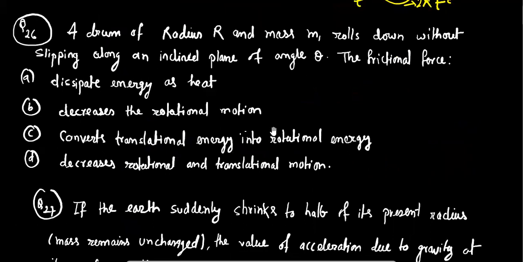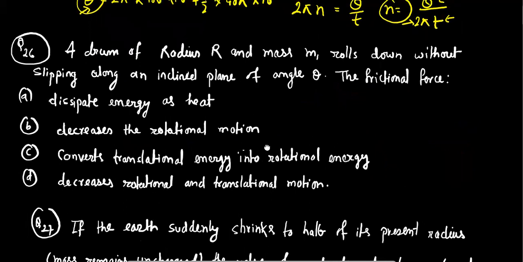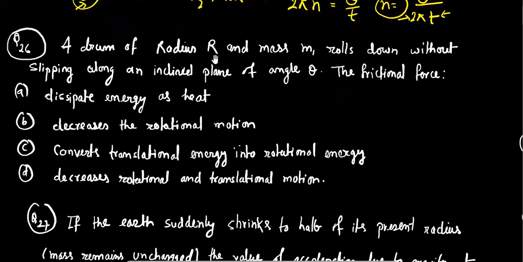Okay, this is our question number 26. A drum of radius r and mass m1 rolls down without slipping along an inclined plane of angle theta. The frictional force. Okay, as the drum is rolling, which means the frictional force is rolling friction.